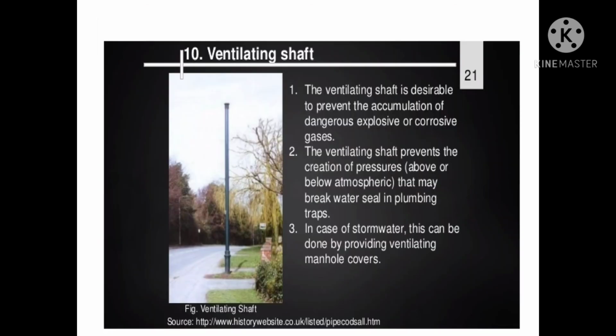into the atmosphere. The ventilating columns are generally designed to serve two purposes together, one for ventilating the sewer and the other for working as a support for a street lamp, signboard, etc. In such cases, the presence of the ventilating column will not be detected at a glance by the general public and hence will not look unaesthetic to their eyes. The diameter of the ventilating column is preferably kept equal to 1/3 of the diameter of the sewer served by it. The ventilating column should be carried higher than the height of the nearby structures.